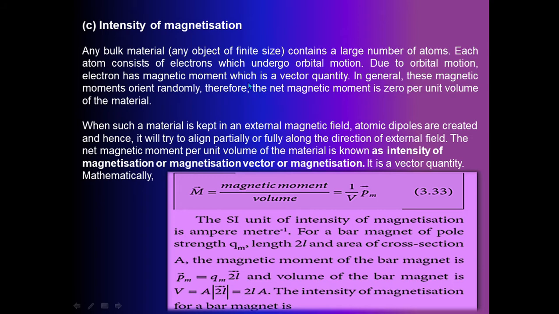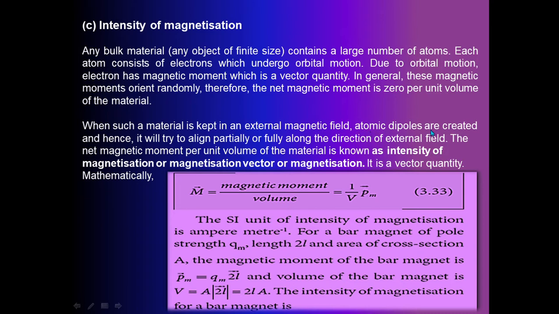In a non-magnetic bulk material, the electrons move in a random manner, here and there in the material. What happens when such a material is kept in an external magnetic field?